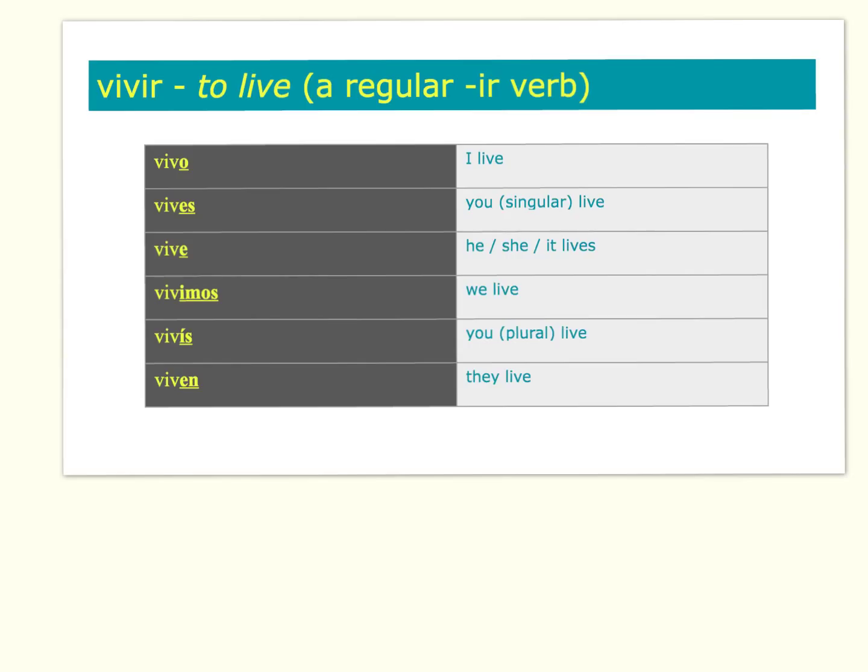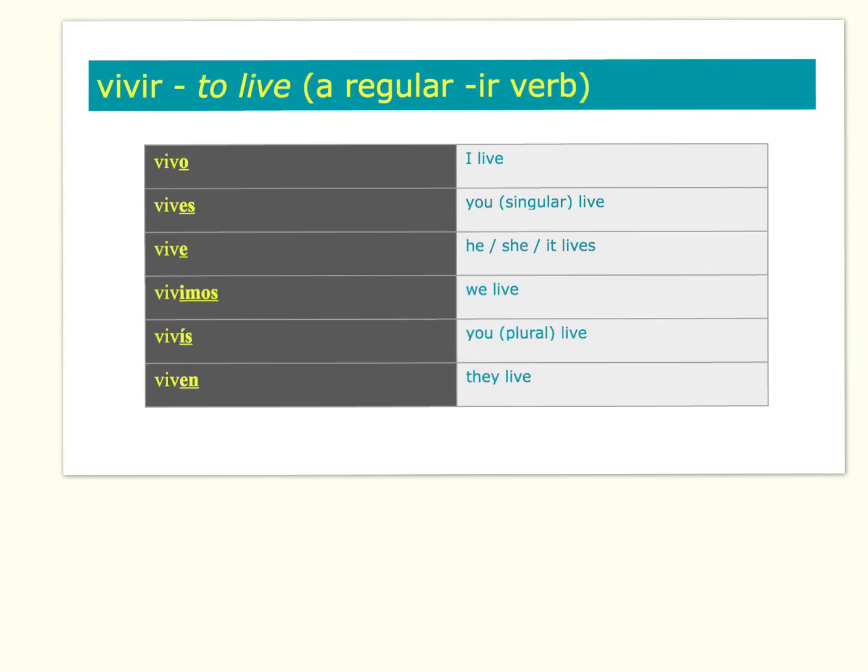Another kind of regular verb in Spanish, another conjugation, is the IR regular verb. And here we've got the model vivir, to live. So again, the same thing happens. In order to conjugate the verb, to put it into its different persons, we take the IR off the end of the infinitive, vivir, and add the relevant endings. So, I live becomes vivo, same ending as the AR, an O for I for the first person, and then we get you singular live, vives, he, she or it lives, vive.